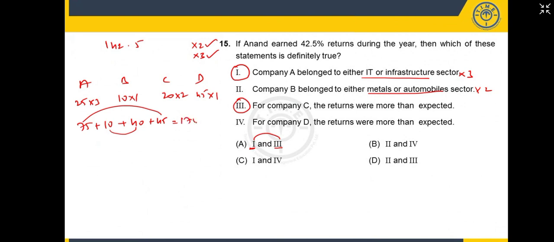And 170 divided by 4 to get an average. How much do you get? It's 42.5. Have you got this number, 42.5 returns, or not? Yes, sir. So the answer is A option then. Luckily we got the first option itself as an answer.